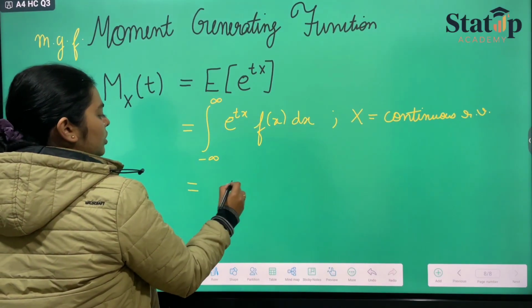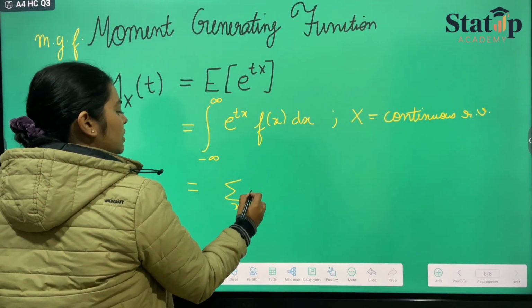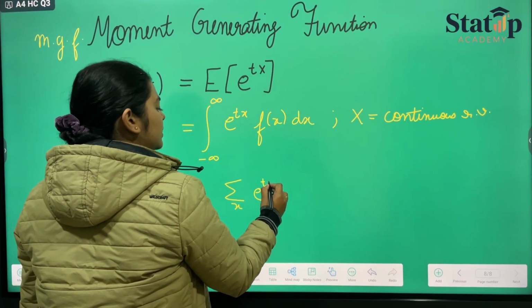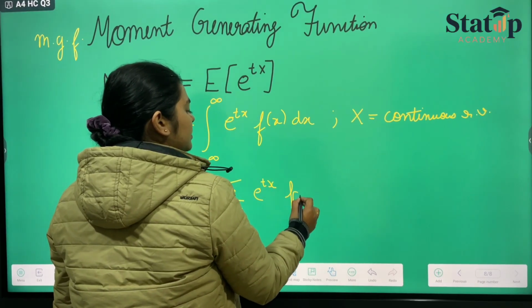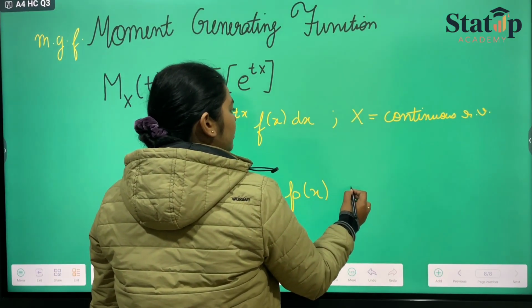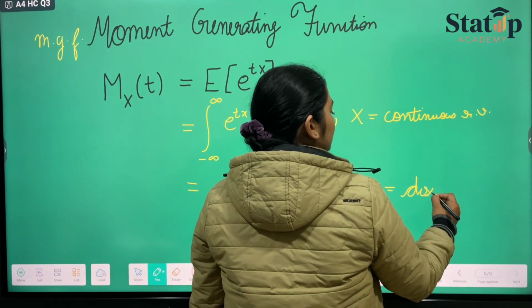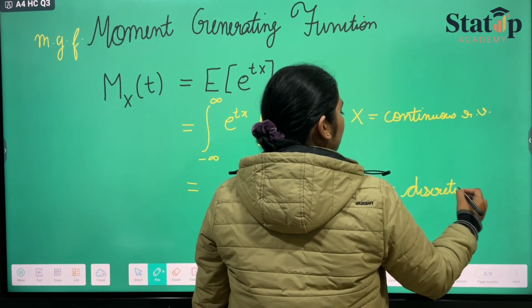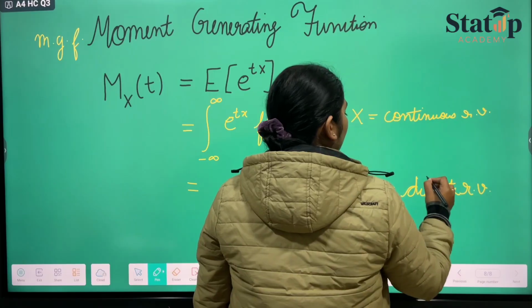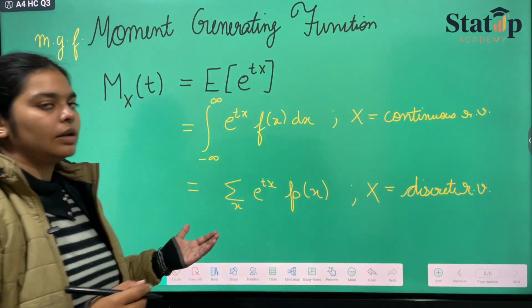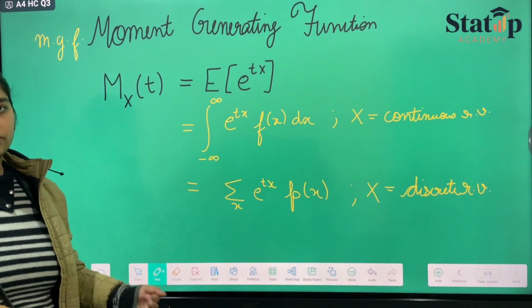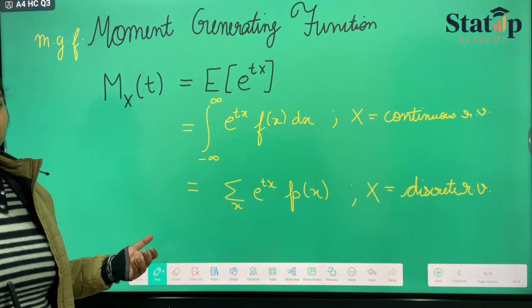And it is equal to the summation over x of e raised to the power tX p(x) when X is a discrete random variable. It simply can be derived from expectation. When we know the laws of expectation, it can be derived from here.